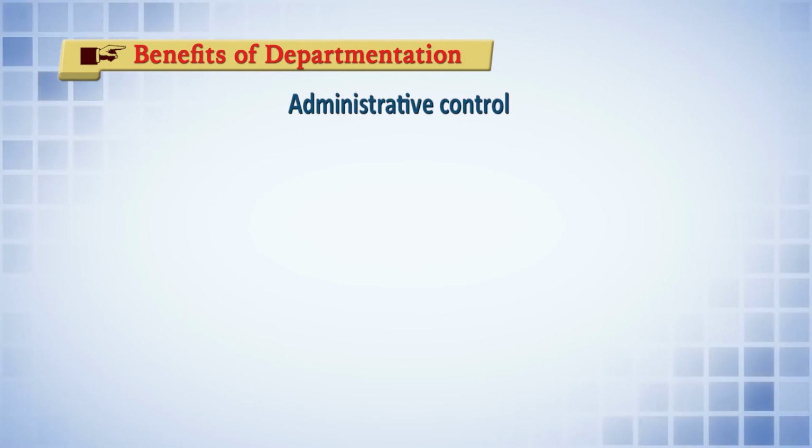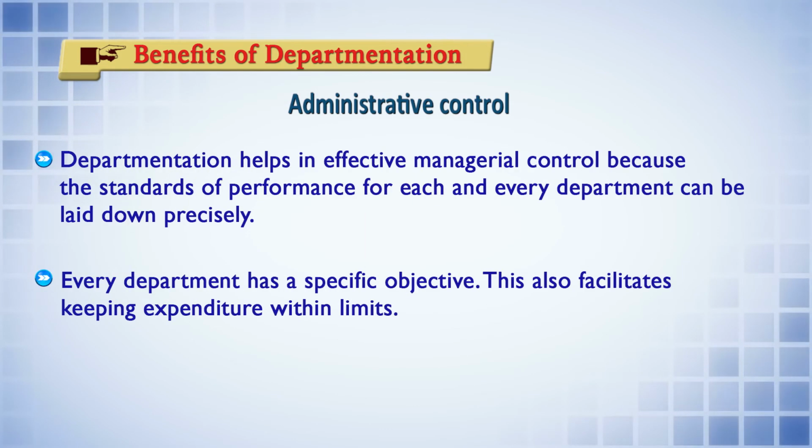Next is administrative control, because you develop a standardized controlling mechanism. So for the achievement of particular objectives, you now have the whole range of administrative control, so that within the required time and resources, you are able to complete the task more efficiently.